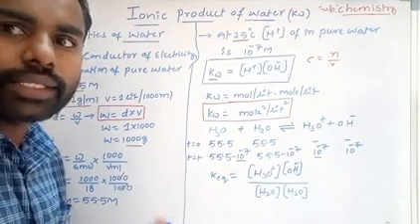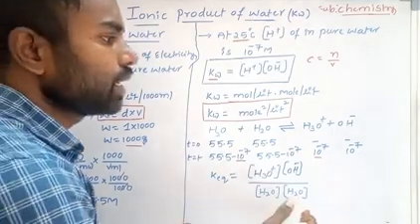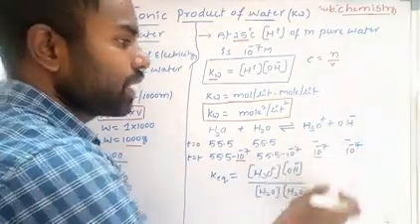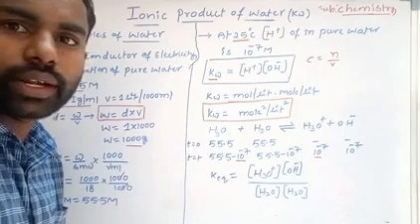The 10 power minus 7 concentration that dissociates is the H plus ion concentration and the OH minus ion concentration.